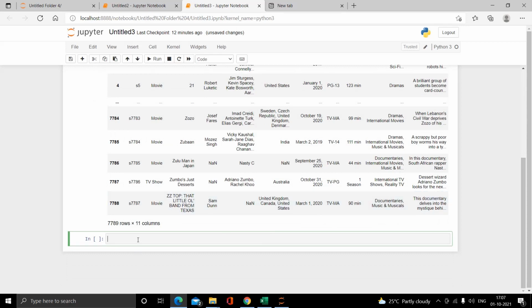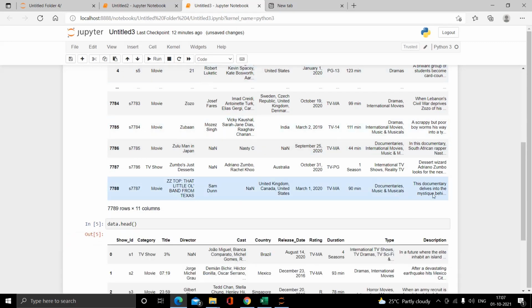Now we'll see some basic functions first. My first function is head. Using the head function, we can see the top 5 records from the Netflix dataset file. The command is data dot head.